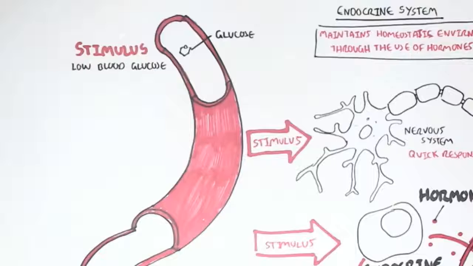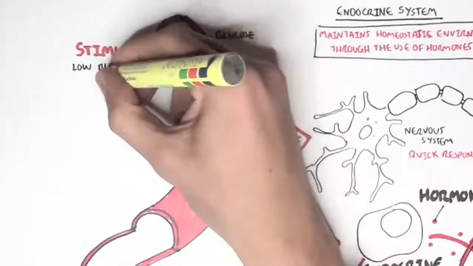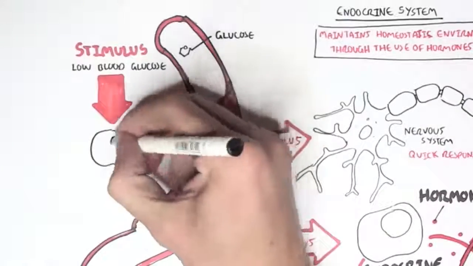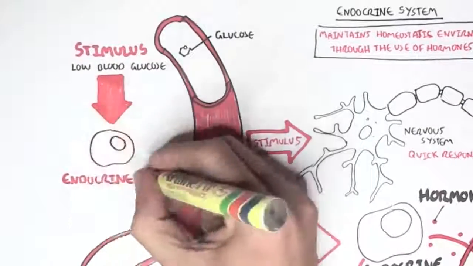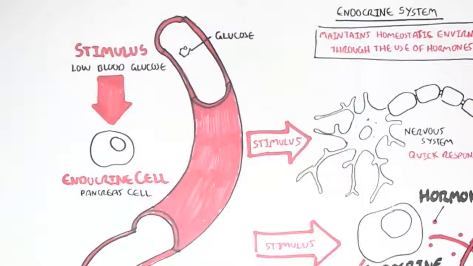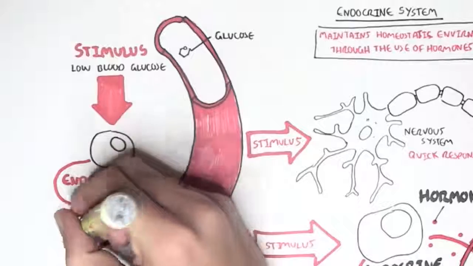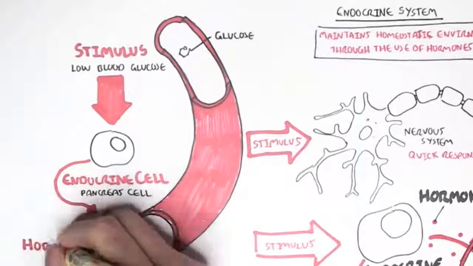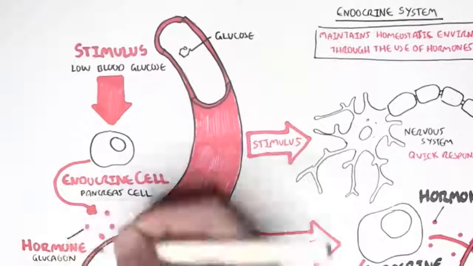And this is when the endocrine system kicks in. The stimulus, which is low blood glucose levels, will stimulate an endocrine cell, known as the pancreas cell. Actually, it's called the alpha cell, but let's call it pancreas cells for simplicity. The pancreas cell will then secrete a hormone called glucagon into the bloodstream.